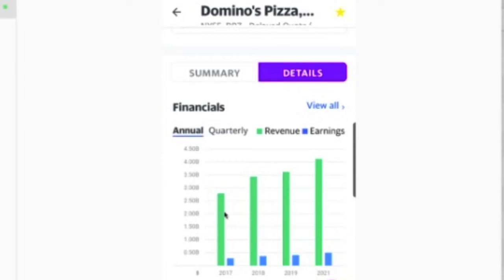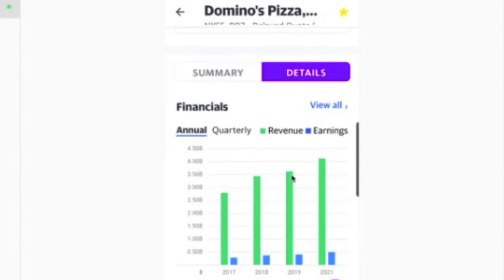So every year so far, they're bringing in more money. Green line is getting taller and taller and taller. And if you look at the earnings, they get bigger, taller and taller. So this is the benefit of being a long-term investor. You can buy a stock and it'll go red, but if you decide to hold on to it for years, you will go green and you will make money unless something crazy happens.